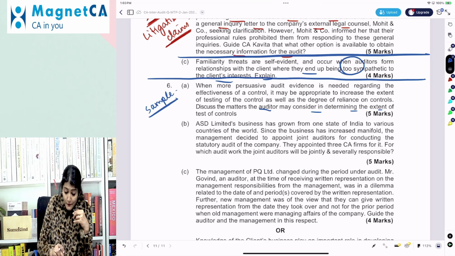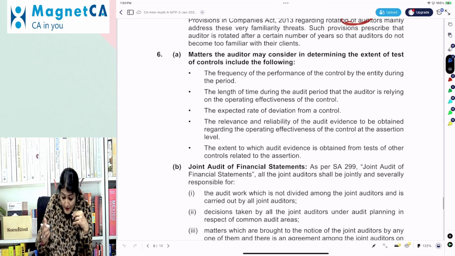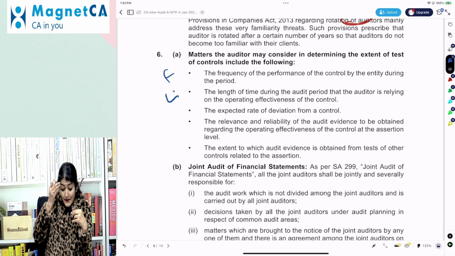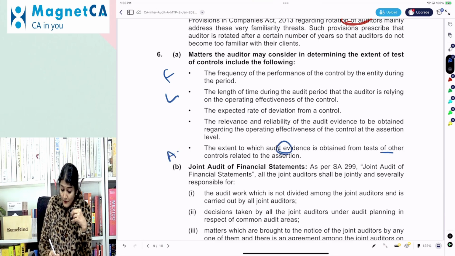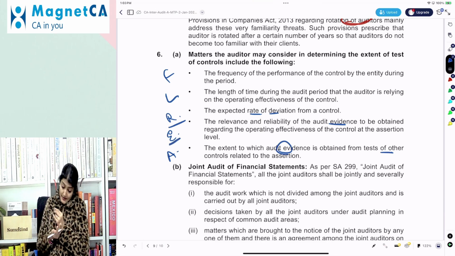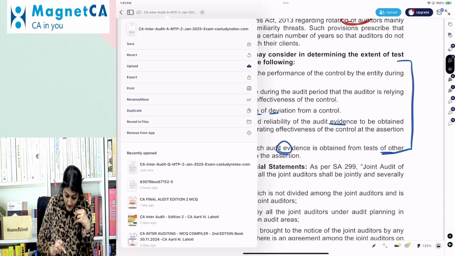Sample size for TOC depends upon the frequency of the performance of the control, the length of time, the evidence obtained from testing other controls, the expected rate of deviation, and the relevance and reliability of the evidence. So these are the factors affecting the extent of TOC.